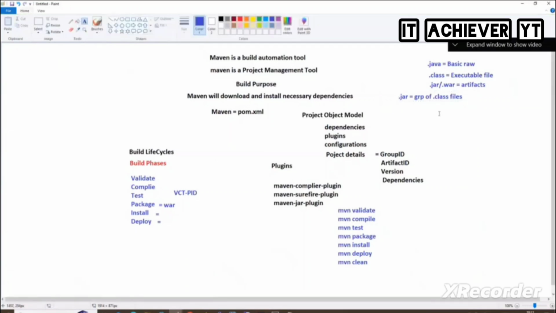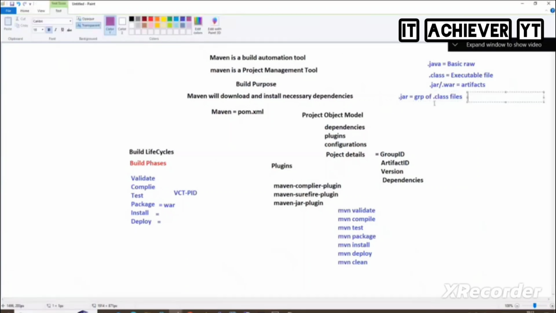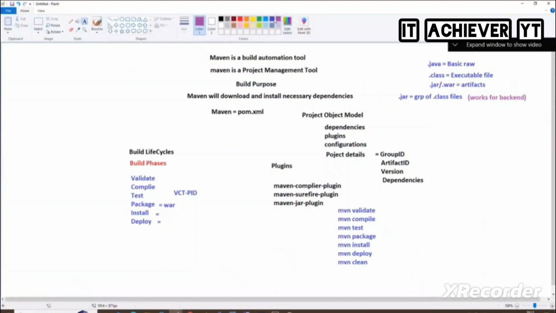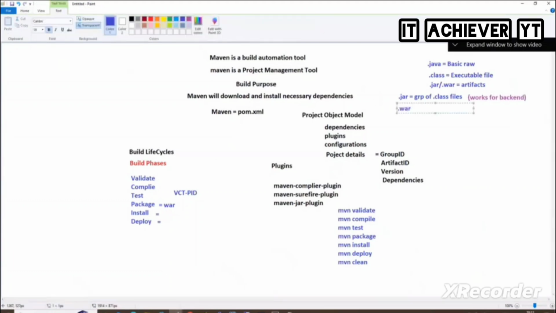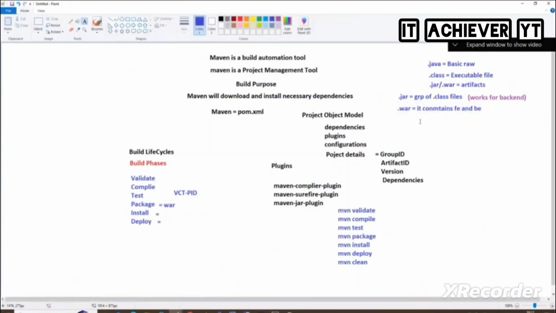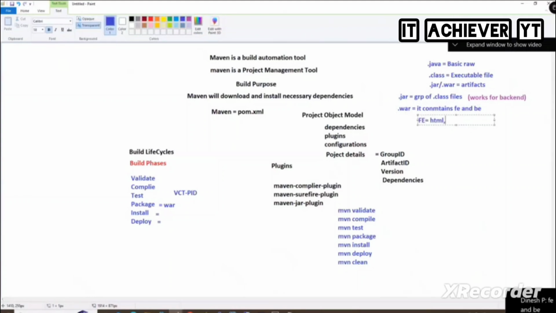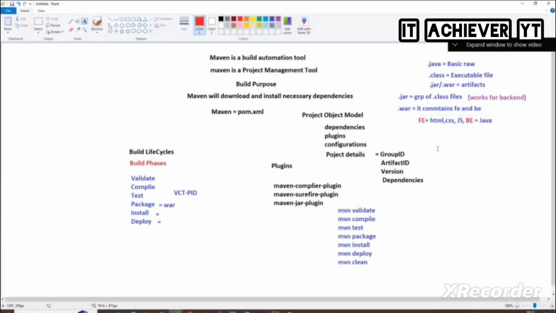This one mostly works for backend purposes. We call it backend code. And then .war files contain front end and backend. Front end means HTML, CSS, and JavaScript; everything comes under the front end. The backend here means Java. I'm just giving a little overview of Java because you are working on a Java project only, right? No need to worry about this.